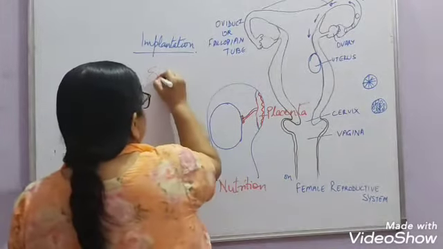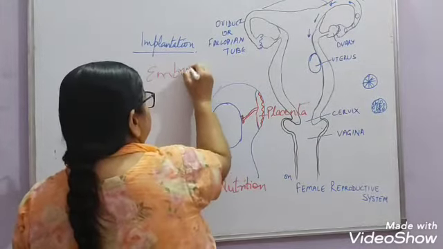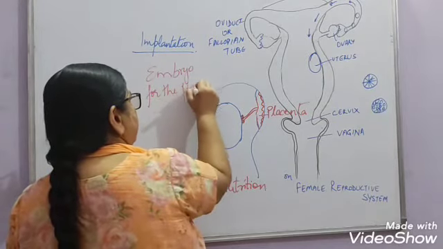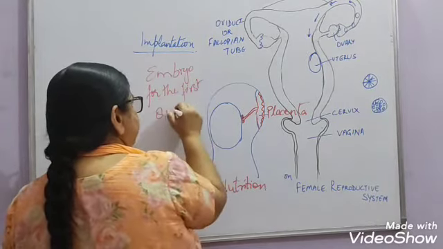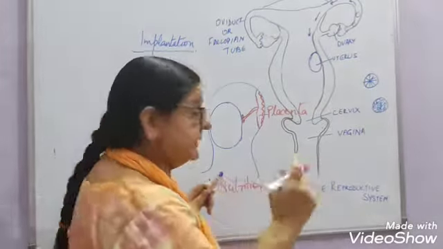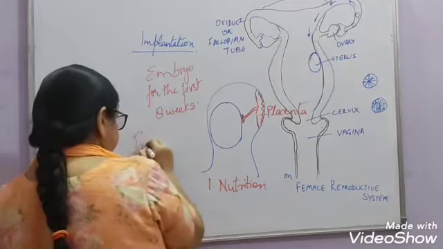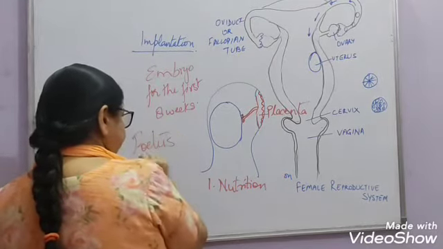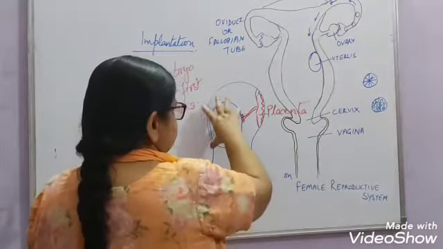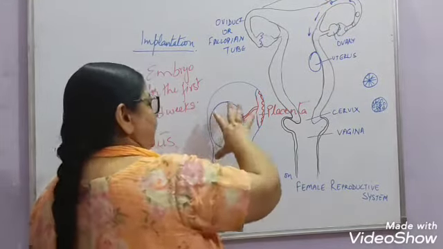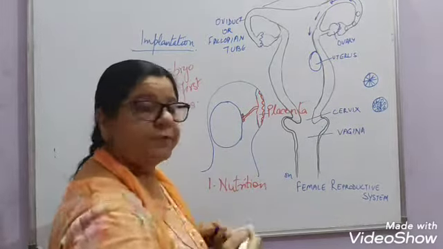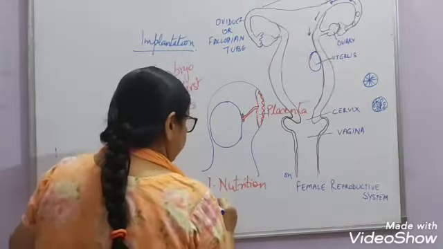It is known as the embryo for the first 8 weeks. And after 8 weeks, till the birth of the child, it is known as the fetus. Now, this developing fetus gets all its nutrition from the placenta.